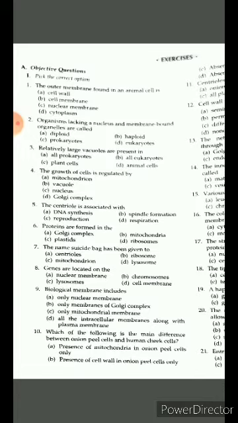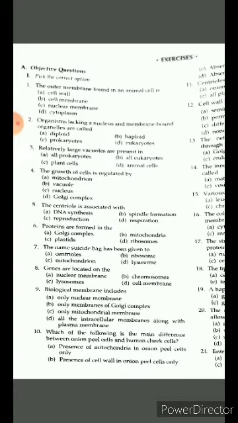Second, organisms lacking a nucleus and membrane bound organelles are called diploid, haploid, prokaryotes and eukaryotes. Diploid. Diploid is what? First of all you think in 2 seconds what is the answer?